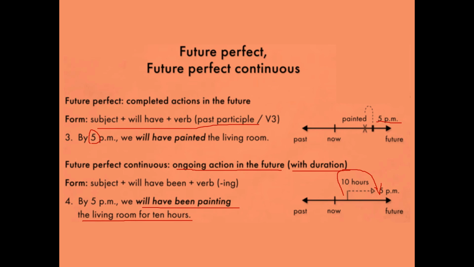But here you say that the action is done, completed. But here it says that it's going on, the action is going on. But they did not say that the action is done. We will have been painting. For 10 hours, you started 10 hours ago, you continue.